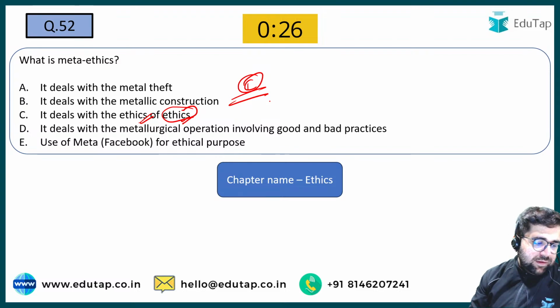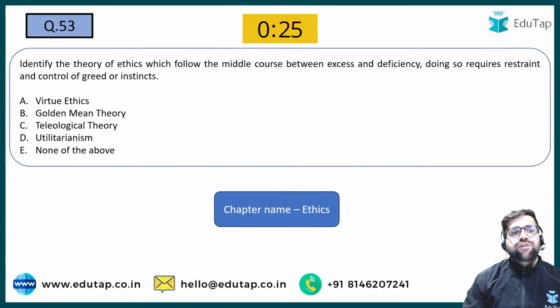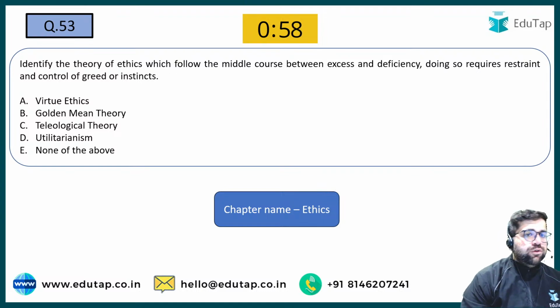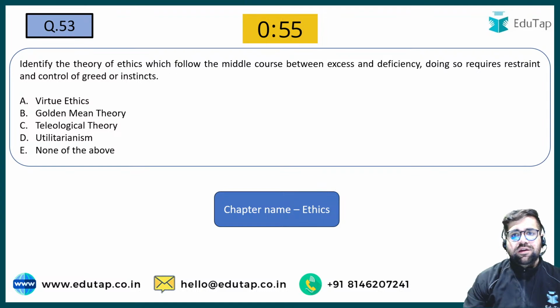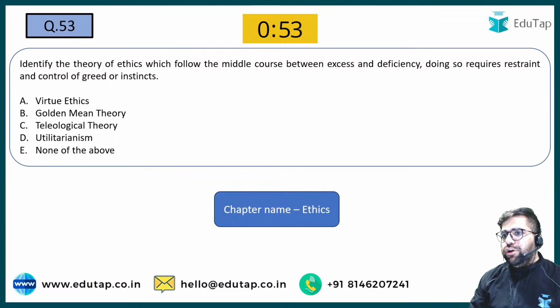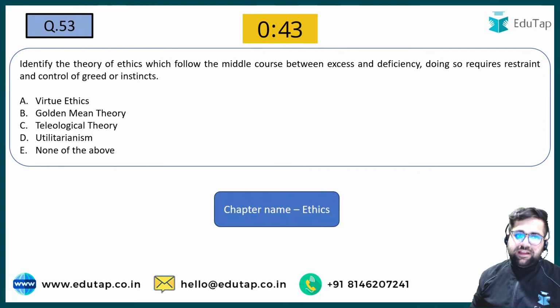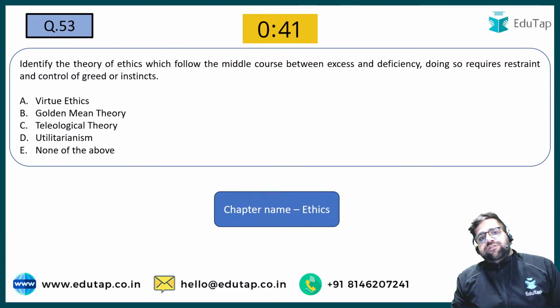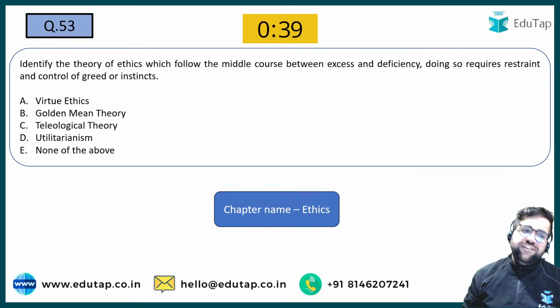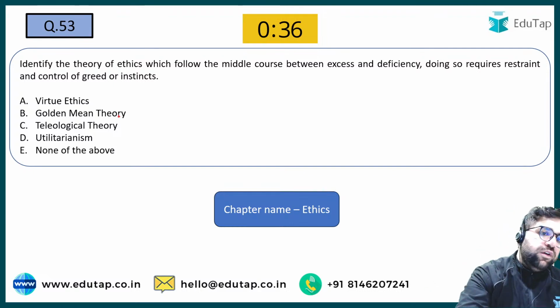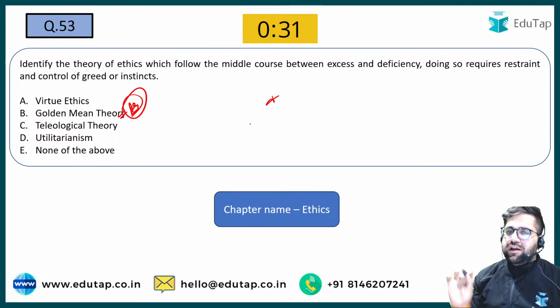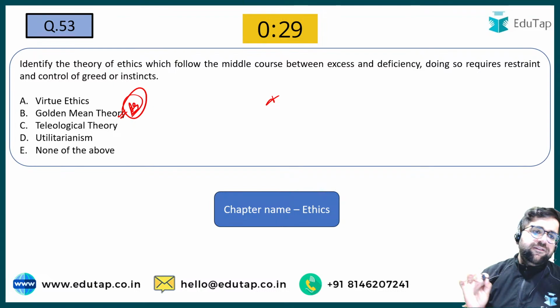Okay? Yes, good. Now we are moving to 53. Identify the theory of ethics which follows the middle course between excess and deficiency. Doing so requires restraint and control from greeds or instincts. So what will be the answer for 53? This theory is known as the golden mean theory, given by Aristotle. You do not have to be too much on the extreme, rather be in the middle. So the answer for 53 will be B.